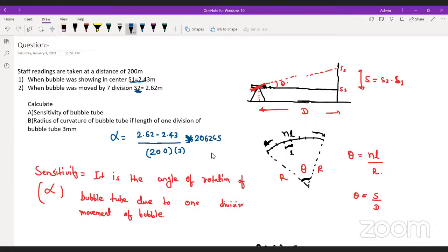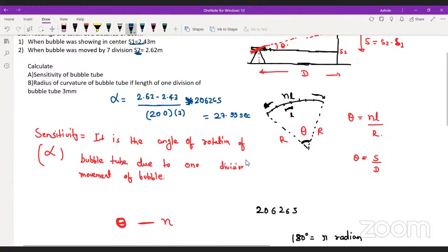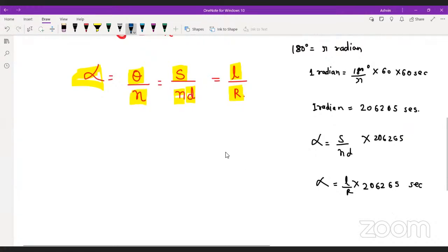Okay, yes, Krishna, I've got your answer. Your answer is right. It will be 27.99 seconds. What about the other students? Aren't you guys getting it? Yes or no? Friends, I have made you understand the concept, so you guys can attempt this question. Did you guys get the concept of this alpha, this sensitivity concept? My calculations are right. Come on, guys, comment that, only then I can get you.